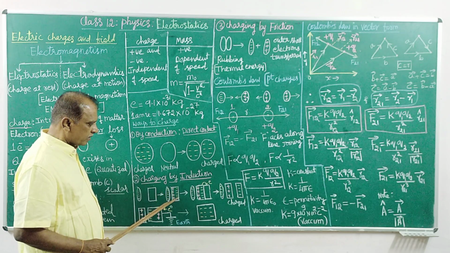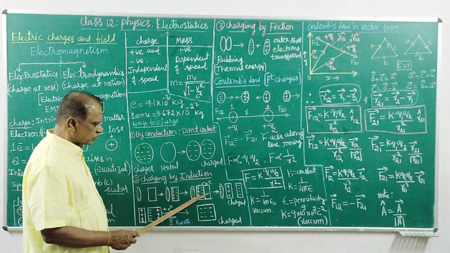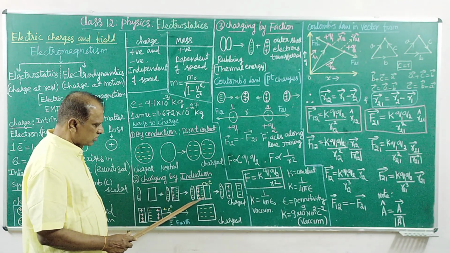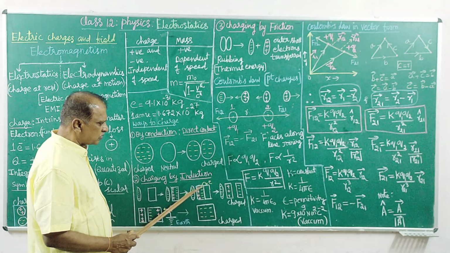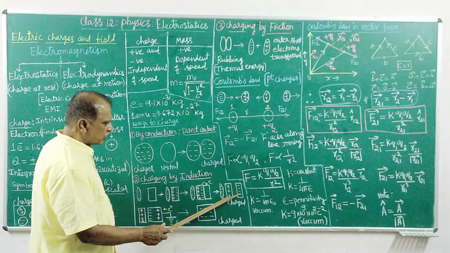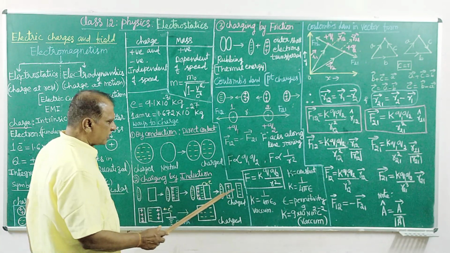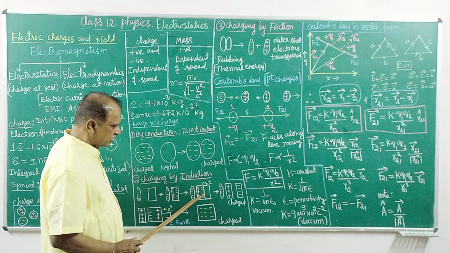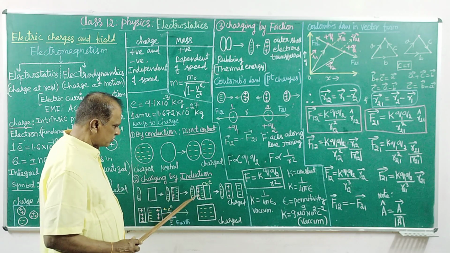Now when you bring one more neutral object and touch it to this side, because electrons are accumulated here, there is a spontaneous flow. Electrons can flow easily from here to here, leaving a positive charge behind. Electrons flow from here because of accumulation, when you bring this material in touch with it.